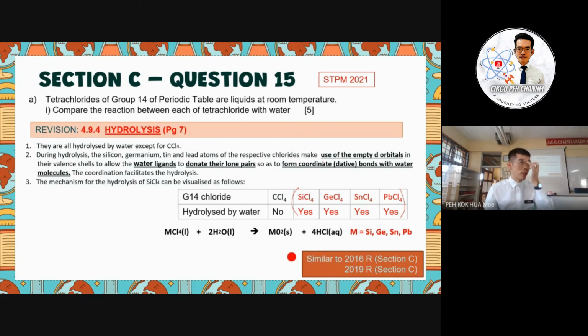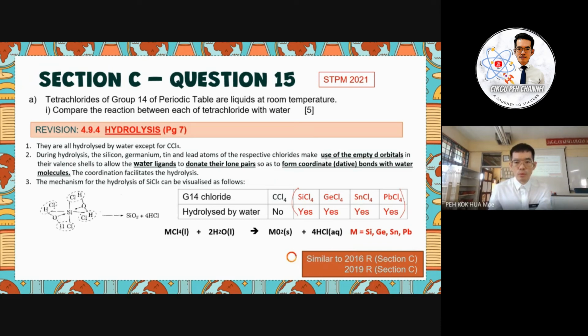Okay, you can go through again the past questions for 2016 repeat and 2019 repeat. So if you manage to read all and do all the discussion, you must be able to do it. Okay, I'm very sure, especially as we already compared many answer schemes together with the Laporan Peperiksaan. So we also already know what mistakes were made by the previous candidates, and what is the advisable answer you have to state in your actual exam.